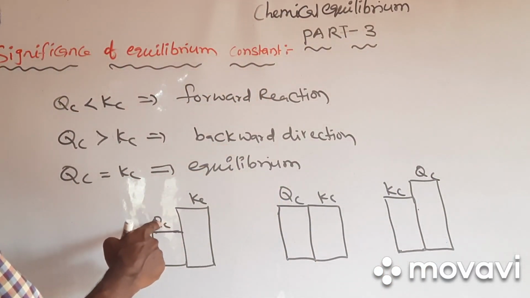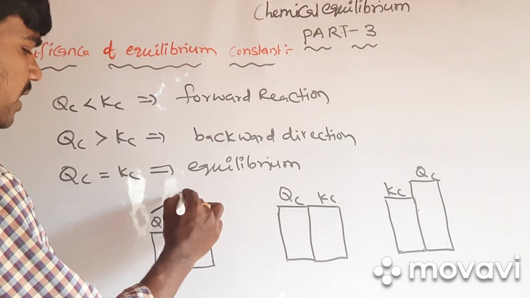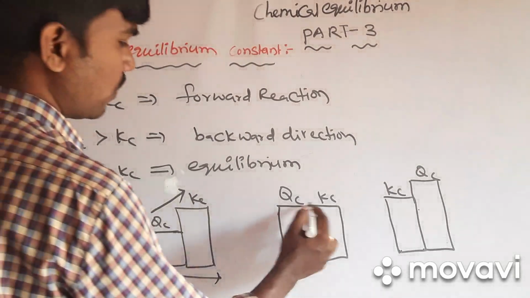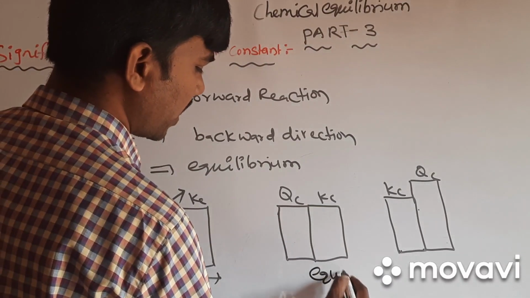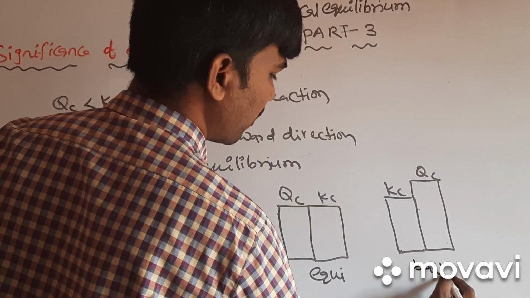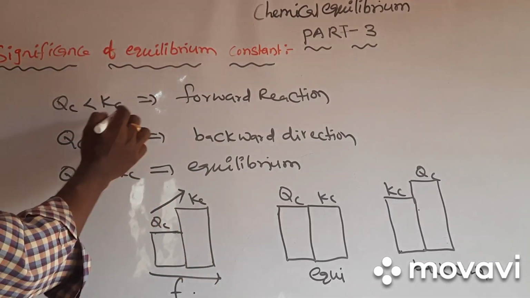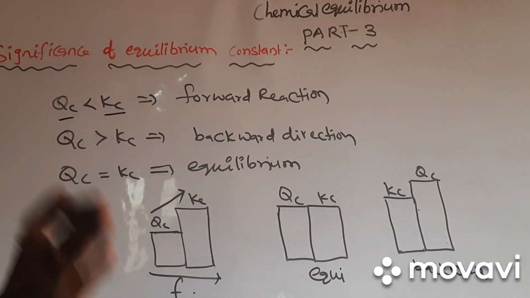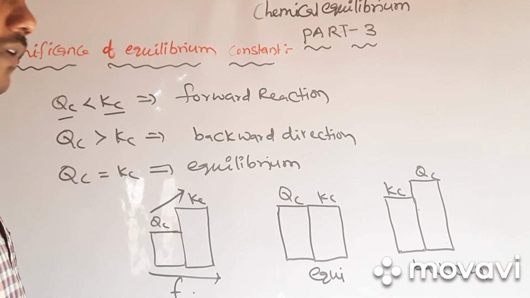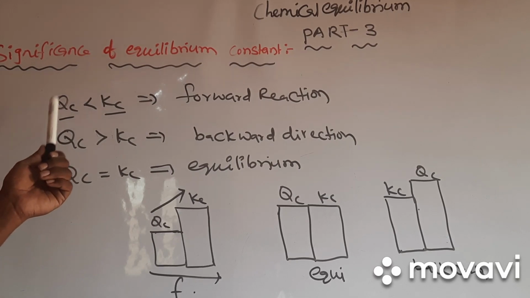If Qc is smaller and Kc is greater, in such case the reaction will move in the forward direction. If Qc and Kc are equal, then we call it equilibrium. If Qc is greater, then it will be favorable for backward reaction. So based on the Kc value and Qc value, we can predict the direction of a chemical reaction very easily. So this is important with respect to the relation between Kc and Qc.